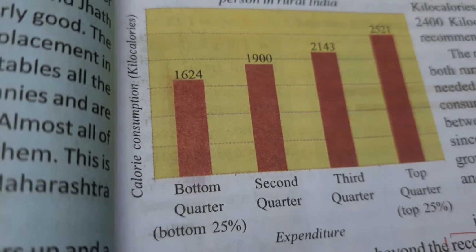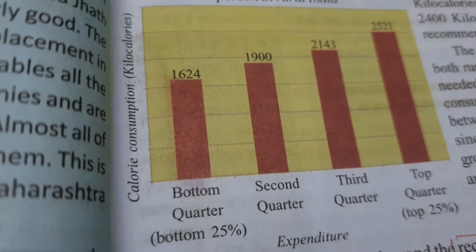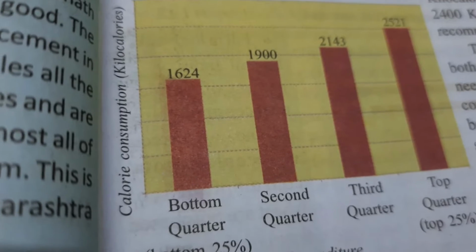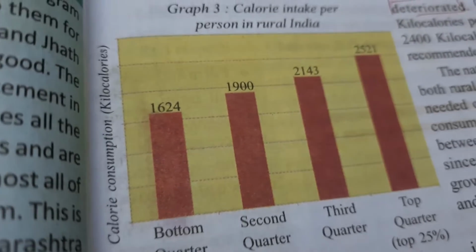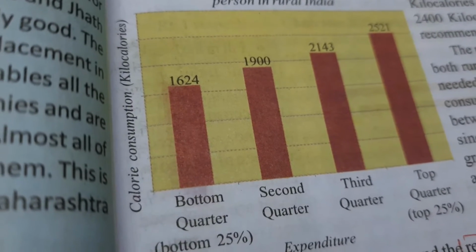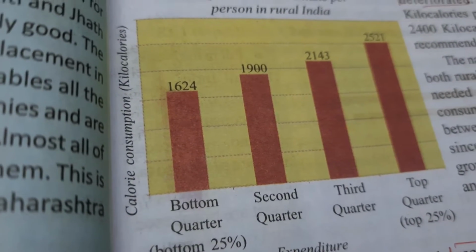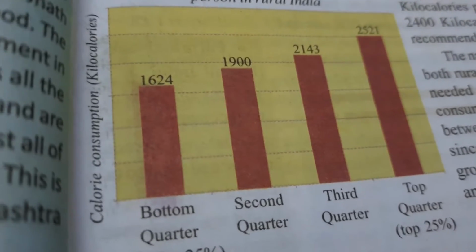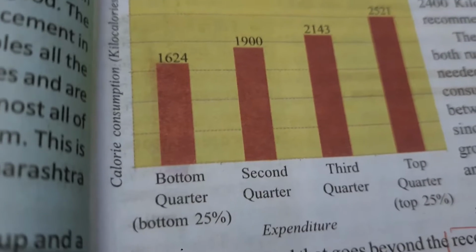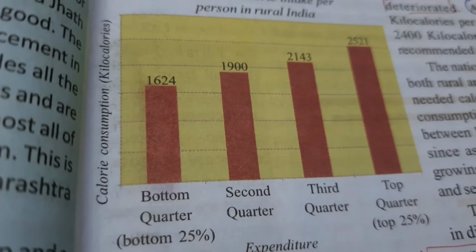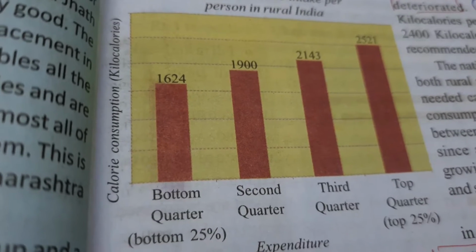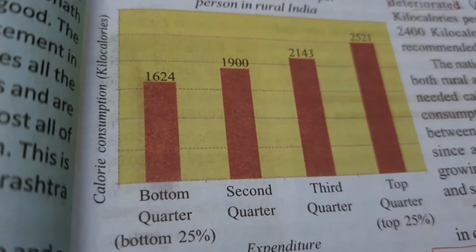The second quarter means poor people, those who are not very poor but they are poor, they are getting only 1900 kilocalories. Now the third quarter, who are average, neither rich nor poor, they are getting 2143 kilocalories of food. And the top quarter, which is only 25%, they are rich, they are getting 2521 kilocalories.